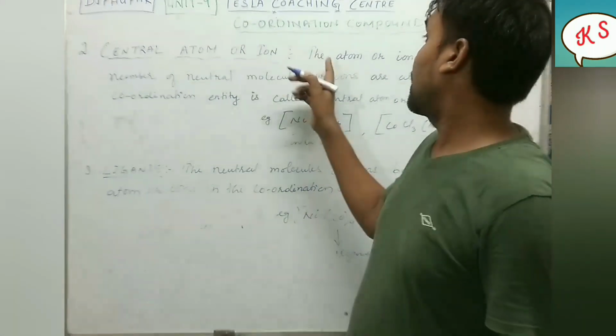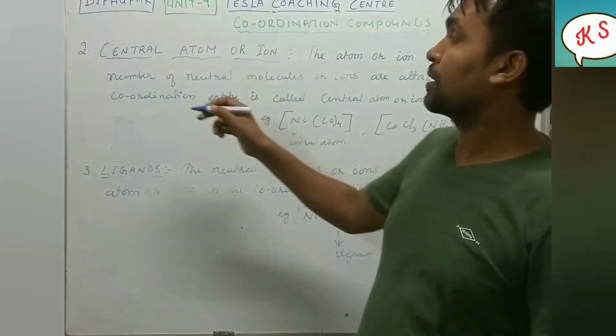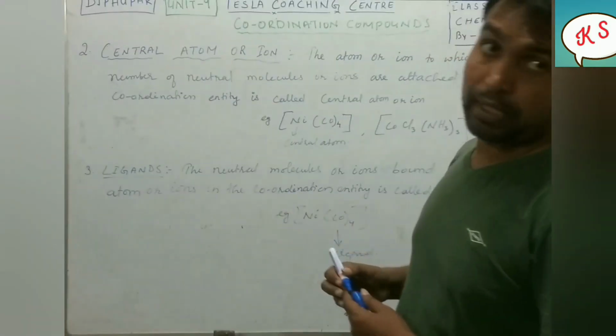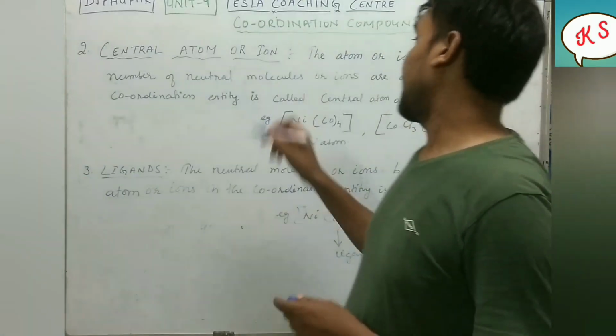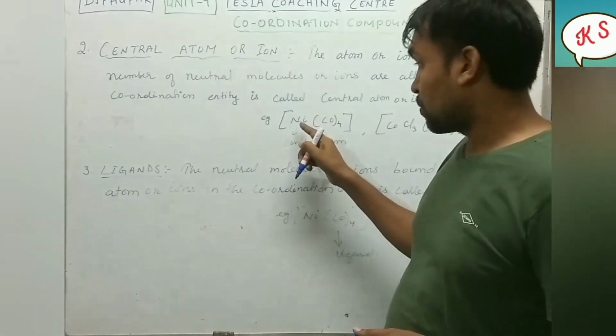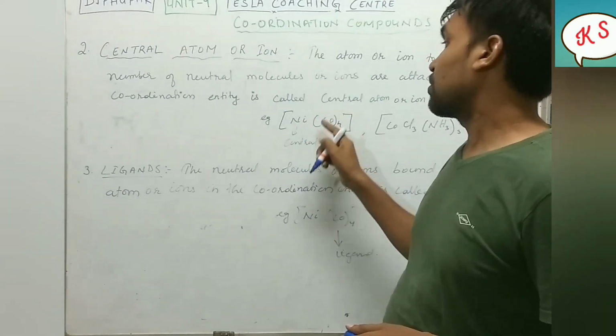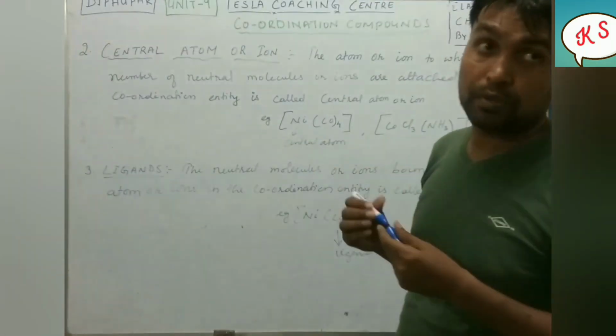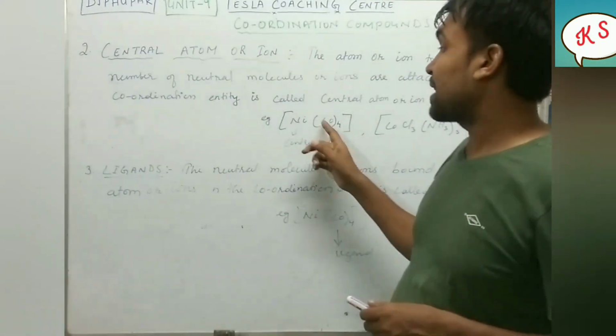So this is an atom, and to this atom, CO4 is the neutral molecule attached.